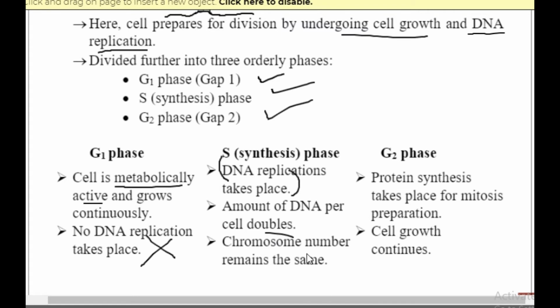and chromosome number remains the same. Now here something that I would like to say is, from the mother cell, when we are dividing into two daughter cells, the mother cell actually ensures that the two daughter cells are getting equal amount of DNA, equal amount of cytoplasm, equal amount of protein complexes, and all the other organelles are equally divided. So it's not like daughter A gets more than daughter B or any sort of partiality happens. No, nature doesn't favor anything like that.